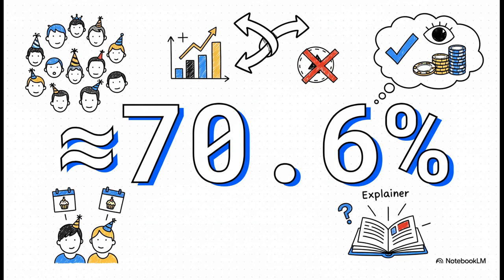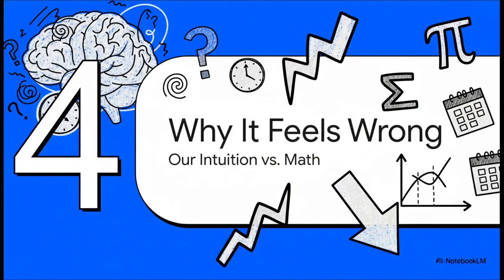It's not a coin flip. It's not even close. It's a very, very likely event. This is an absolutely fantastic bet to make, as long as the other person hasn't seen this explainer, of course. So that leaves us with one last question. Why does that answer feel so wrong?